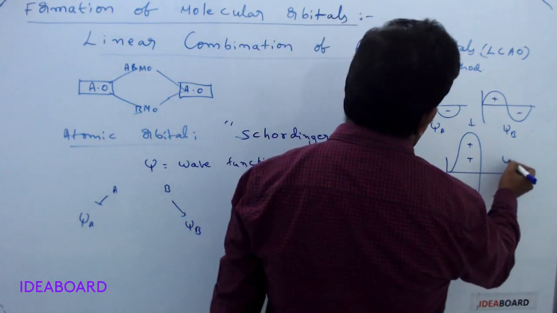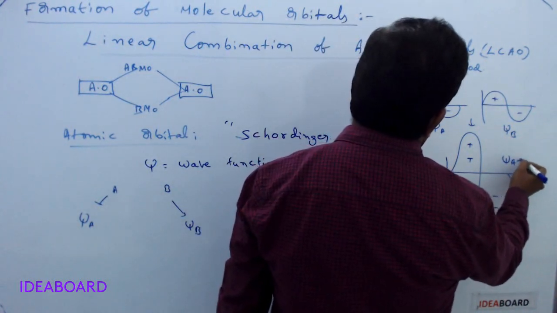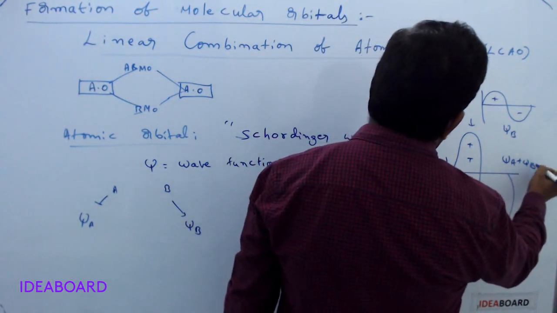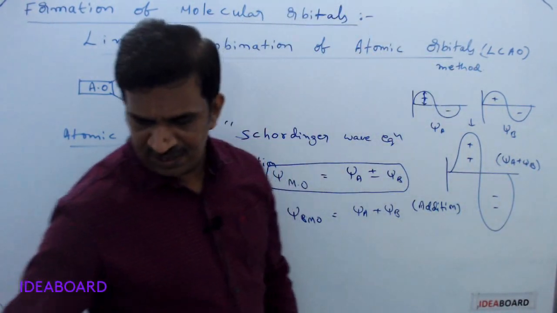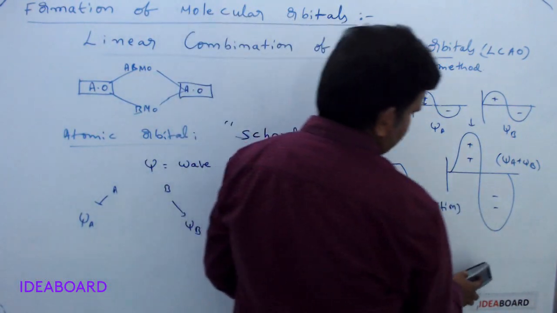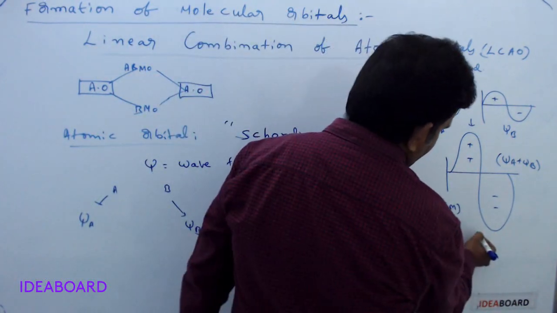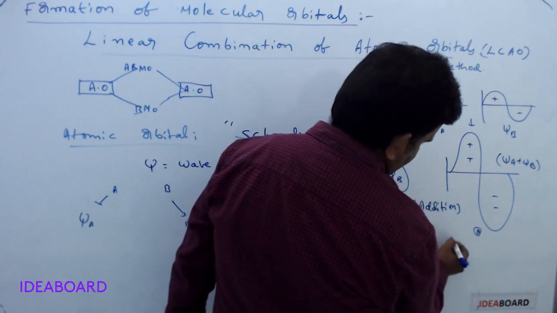Here this is formed by psi A plus psi B. Or we can write this in another way also. The other way we can indicate like this.